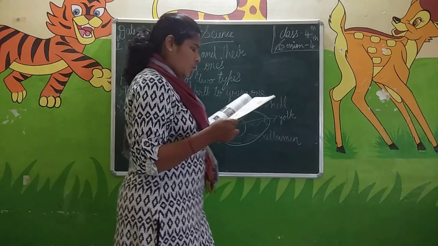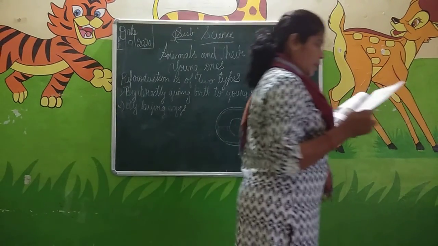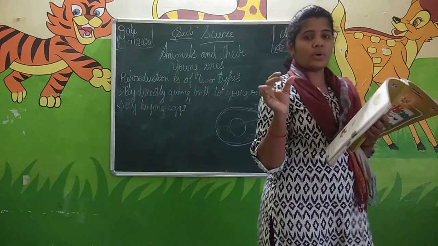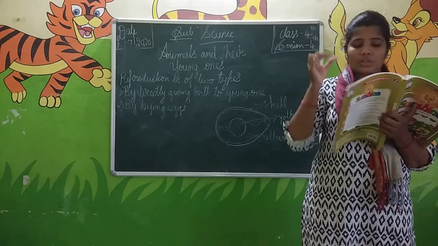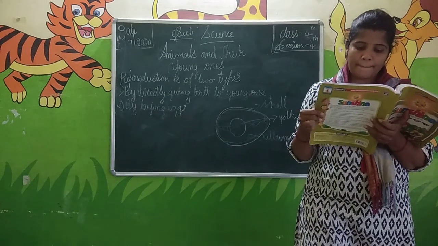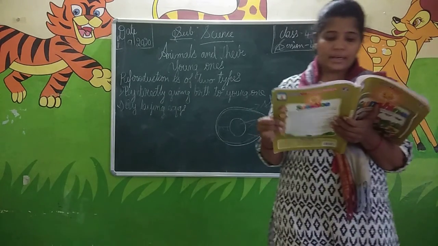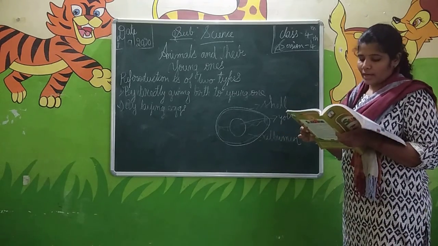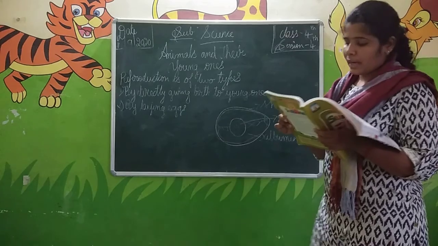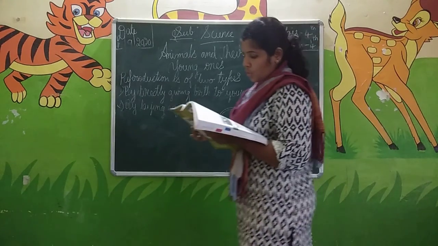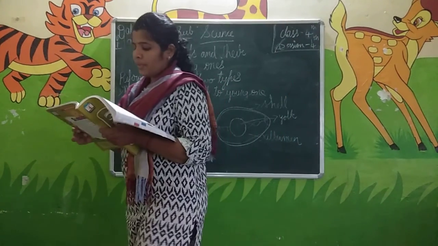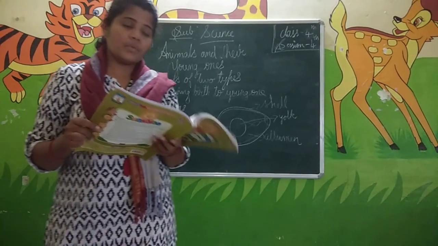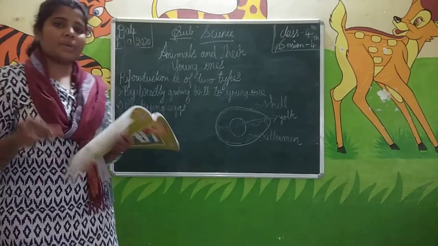The young ones do not have feathers and their eyes are closed. The small newborn hatchlings don't have feathers on their body and their eyes are also closed. The parent bird feeds them and teaches them how to fly. The parent birds look after their young ones till they are strong enough to look after themselves.